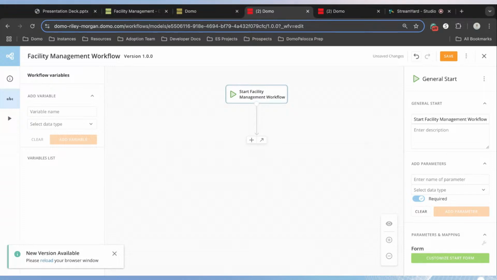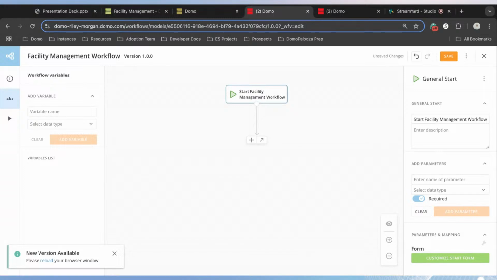So jumping back into the build of this solution here, before we start to configure each of our tiles, I want to quickly walk through the step-by-step process and wireframe of what our solution is going to look like. So if we think about a facility management use case and the steps that our individuals and our workers are going to go through as they complete these tasks, we know that to start off, an individual might be walking around and they'll see a task that needs to be completed.